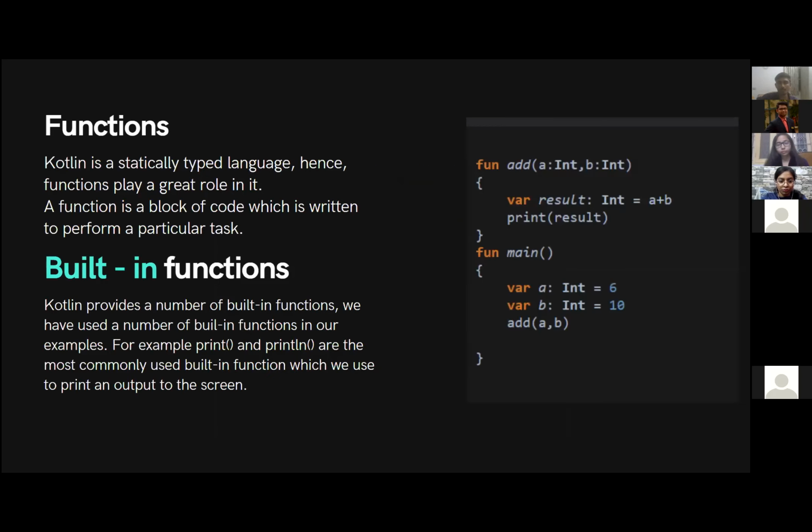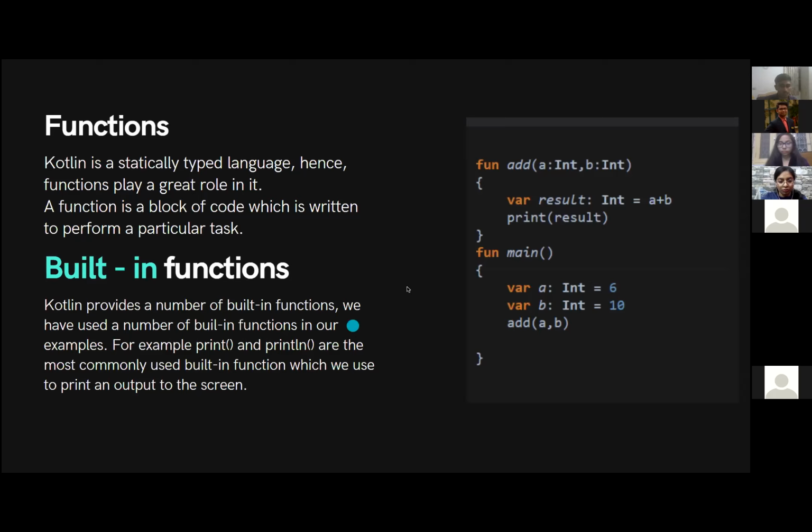So yeah, functions. As I said earlier, Kotlin follows both function oriented and object oriented programming. So functions play a major role in Kotlin. In Kotlin, as in other programming languages, we have two kinds of functions: built-in functions and user-defined functions. Some of the famous built-in functions that we use a lot, like the print statement and other statements, are built-in functions, which are pre-baked into the Kotlin library.